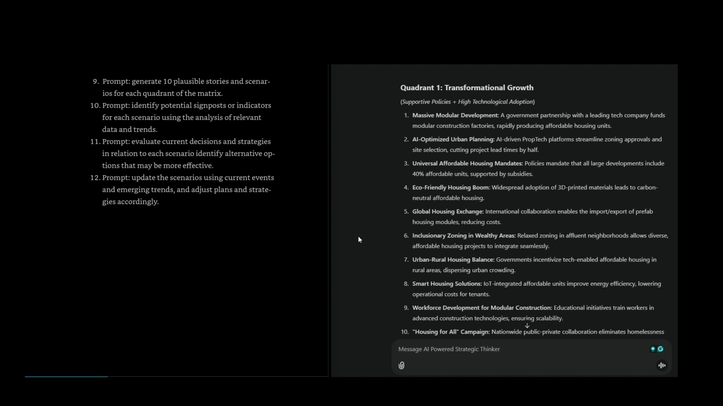Smart housing solutions. IoT-integrated affordable units improve energy efficiency, lowering operational costs for tenants. Workforce development from modular construction. Educational initiatives train workers in advanced construction technologies, ensuring scalability. Housing for All campaign. Nationwide public-private collaboration eliminates homelessness within 5 years.